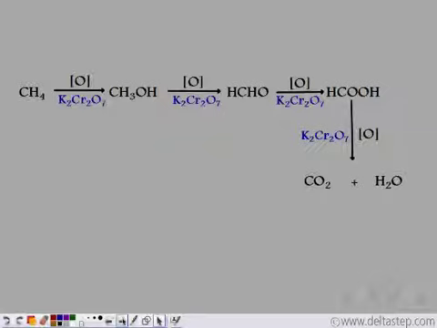Any alkane that we take, if we start with CH4, that is methane, on oxidation in the presence of potassium dichromate, forms the corresponding alcohol, that is CH3OH, methanol. Methanol on further oxidation gives methanal. Methanal on oxidation gives methanoic acid, and methanoic acid on oxidation gives carbon dioxide plus water. So the slow combustion of alkanes is the same for all alkanes. All alkanes follow these subsequent steps.